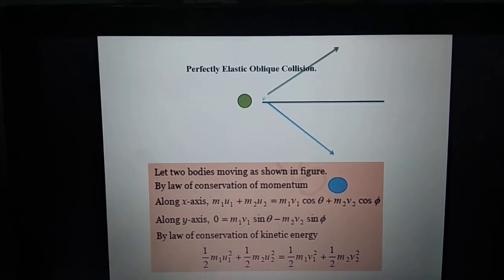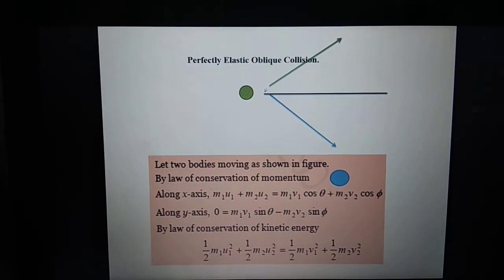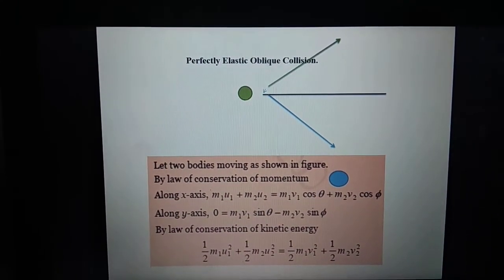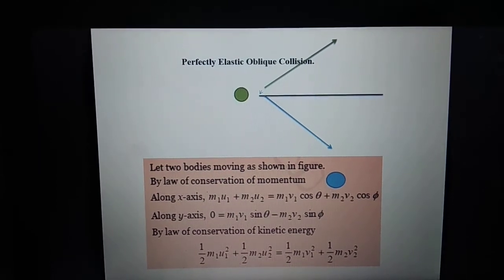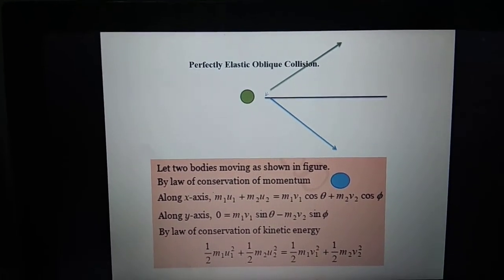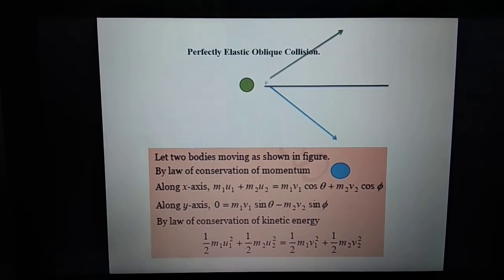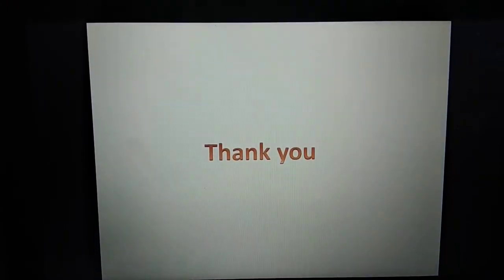After resolving, instead of writing V1, we will say V1 cos theta. Instead of writing V2, we will say V2 cos phi, depending upon whatever angle they are making. And the law of conservation of kinetic energy will remain as such as we are calculating it.